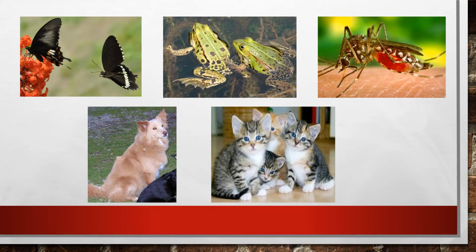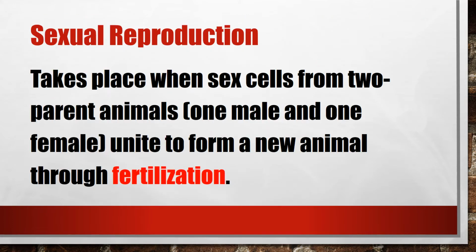Butterflies, frogs, mosquitoes, dogs, and cats are examples of animals that reproduce sexually. Sexual reproduction takes place when sex cells from two parent animals, one male and one female, unite to form a new animal through fertilization.